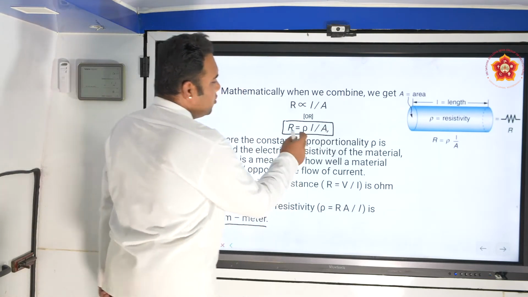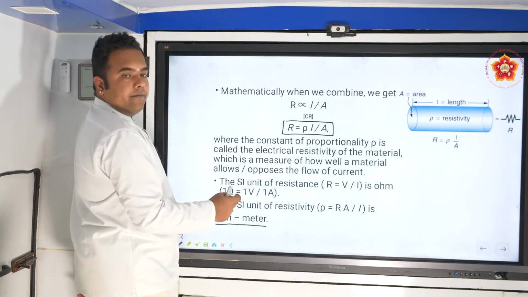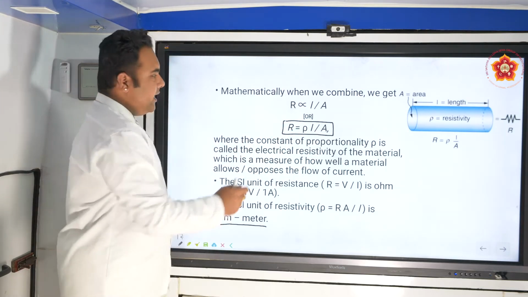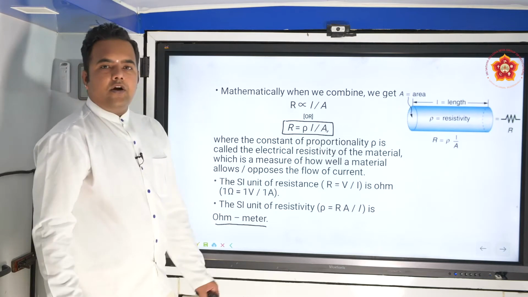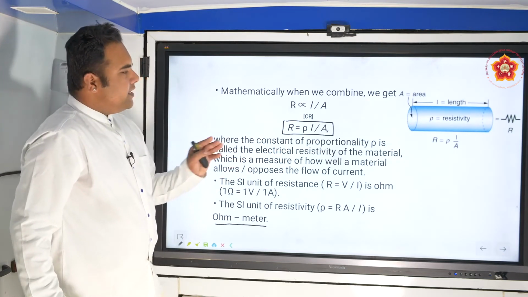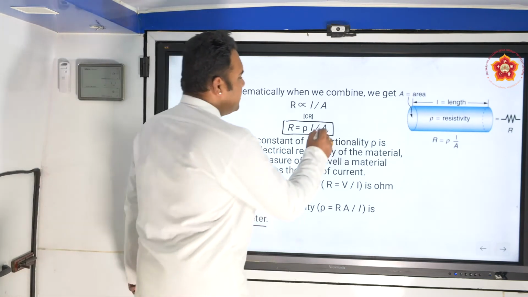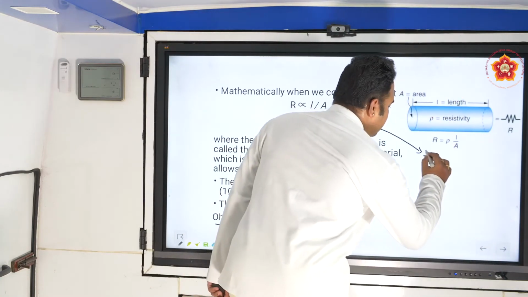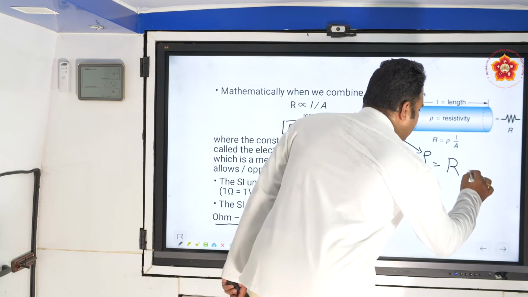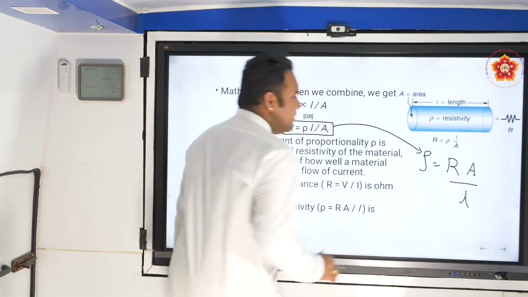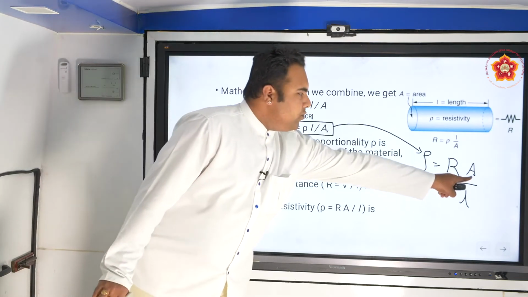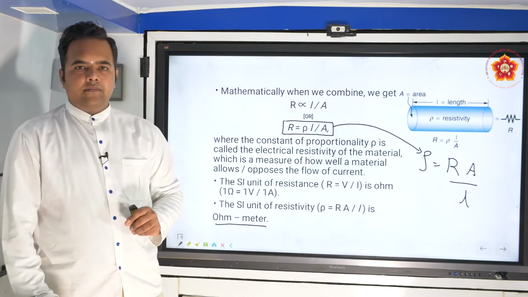R is equal to rho into L by A. R is proportional to L, inversely proportional to A. We removed this proportionality sign and inserted this particular constant called resistivity, which is nothing but the nature of the material. When we modify this expression, when you cross multiply, we have rho, or resistivity, equal to R into A by L.